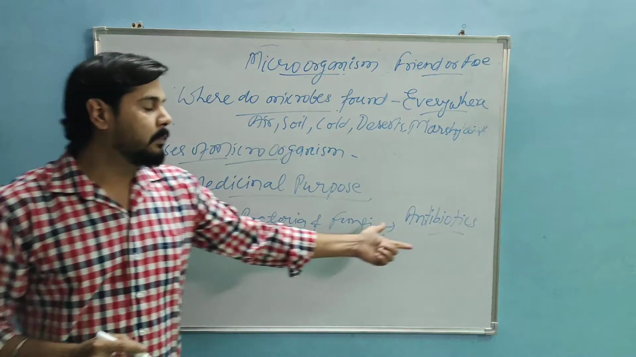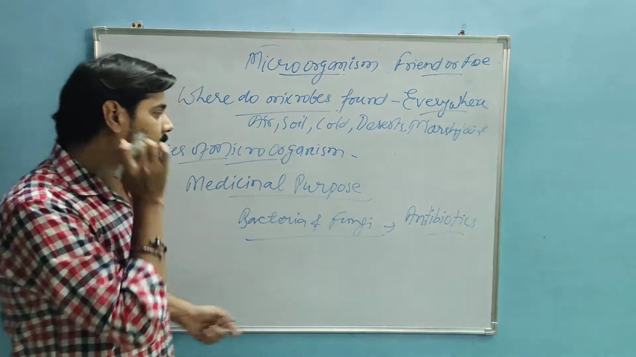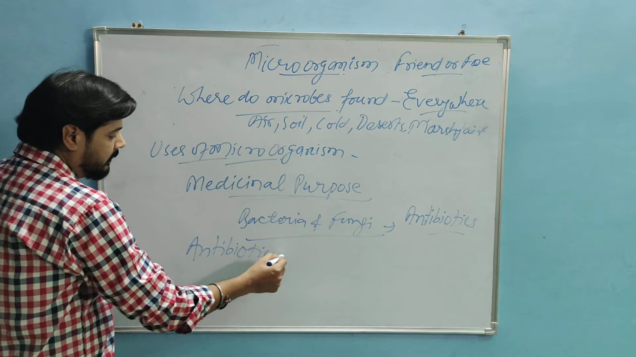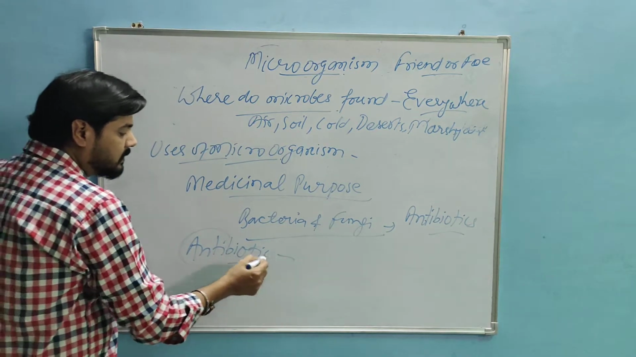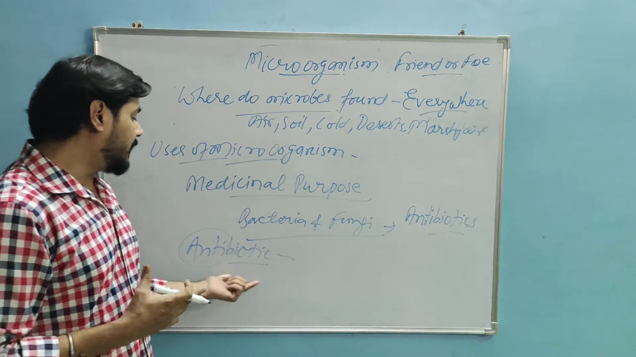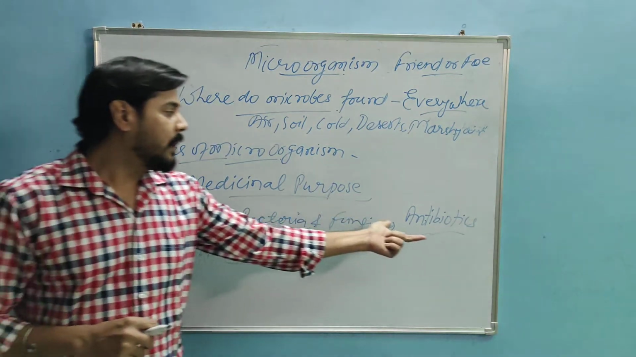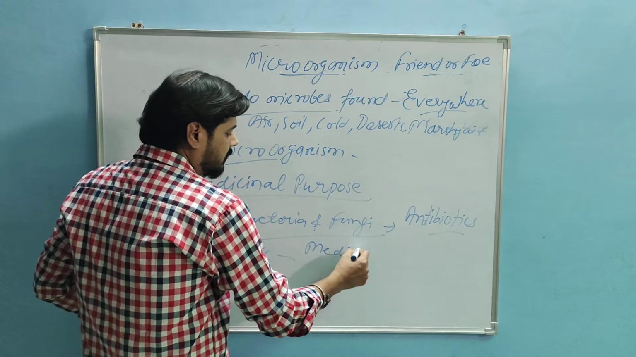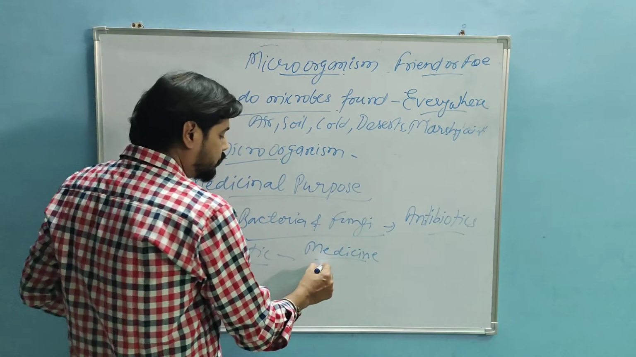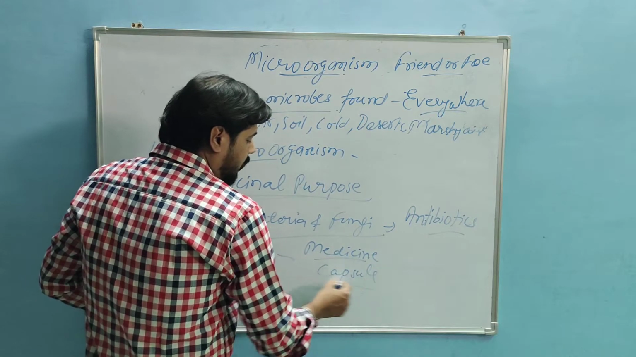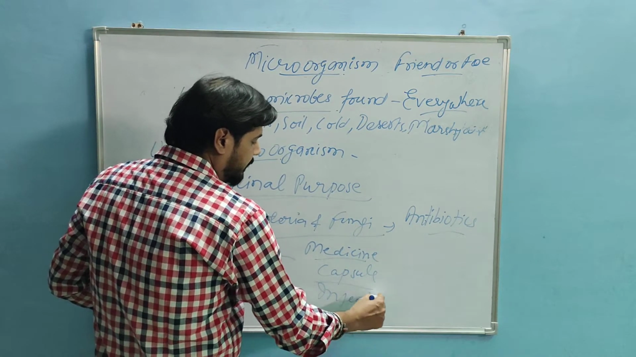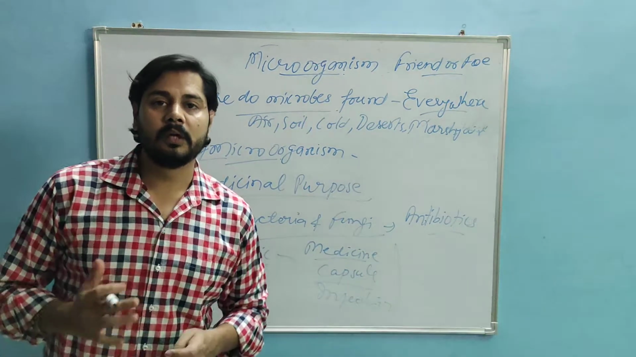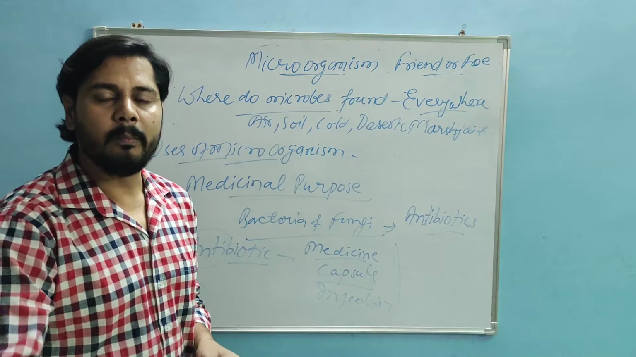Now the topic comes: antibiotic. What is an antibiotic? As the name suggests, anti means against, biotic means living organism. Anti means against, biotic means living organism. So antibiotics are medicines, you can say tablets, capsules or injections. The antibiotics are used to kill or to stop the growth of microorganisms.